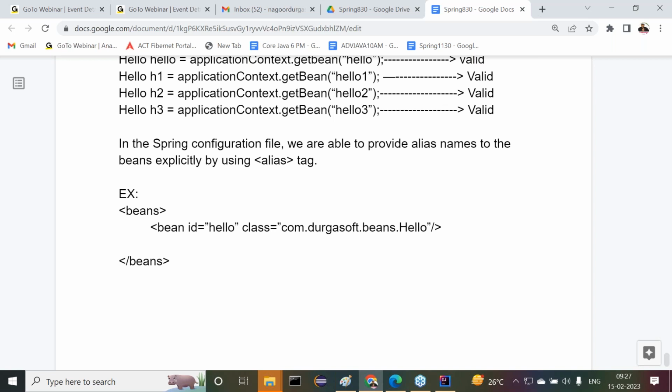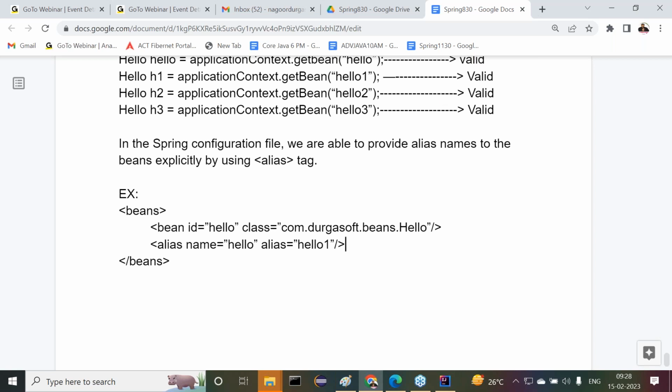How are we going to provide alias names? Just use alias. Then the next one is name is equal to, we need to provide some name, something like hello one. Alias is equal to, again the tag name is alias, and there we have to provide the alias name hello one.